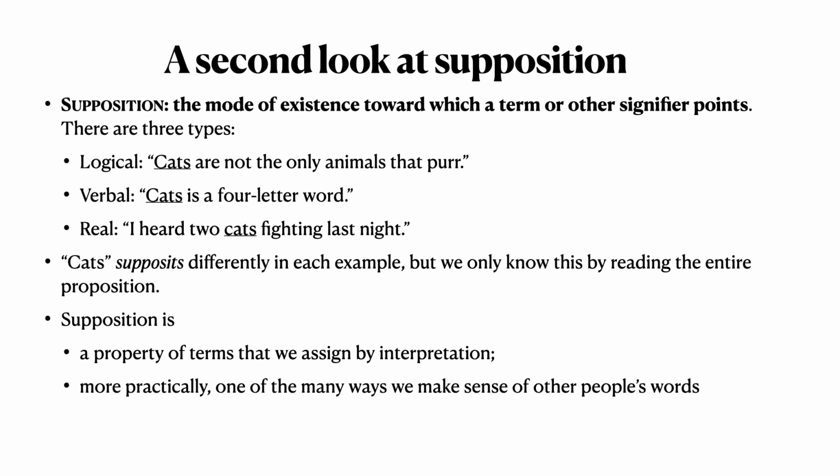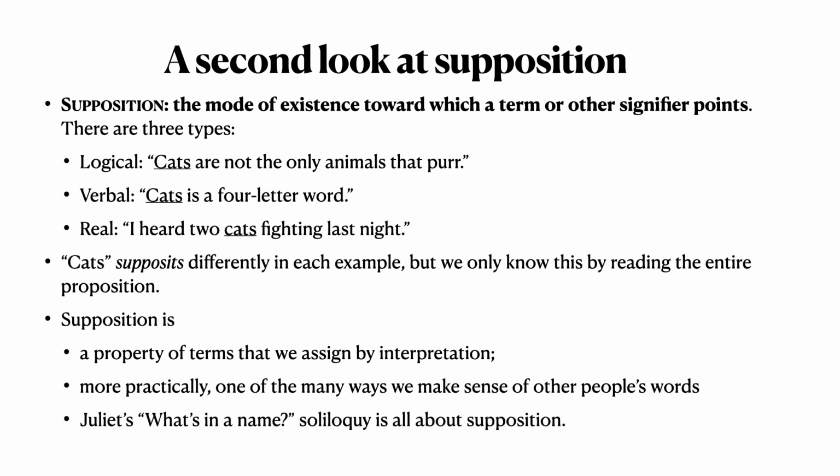So that's really what supposition is all about, and that's the very, very brief and subtle point that I wanted to make today. It's subtle, but it's not too subtle for Shakespeare. Juliet's "What's in a Name" soliloquy in Romeo and Juliet is all about supposition, as I point out in this section of the book. Okay, that's all on supposition. Let's look at distribution.